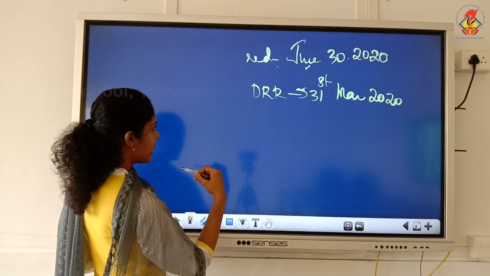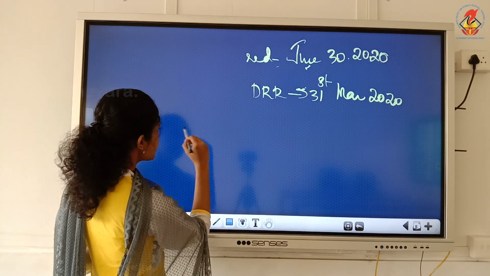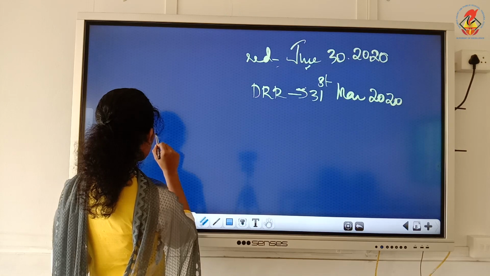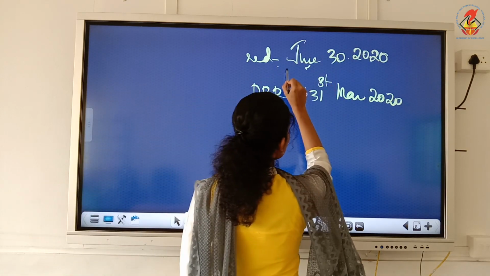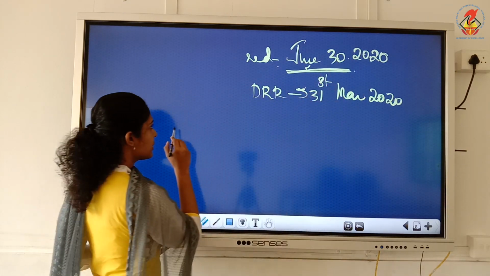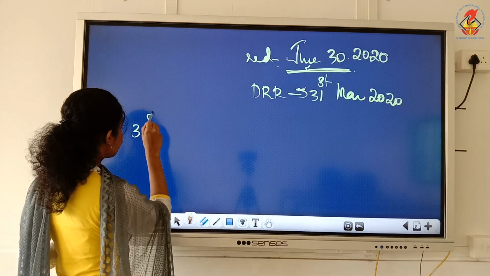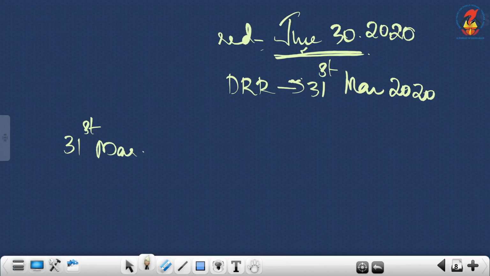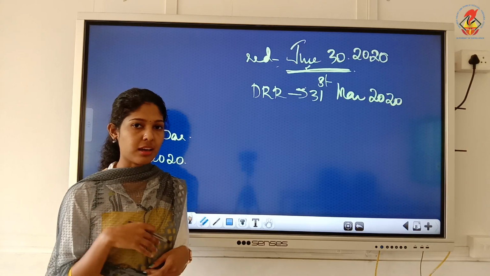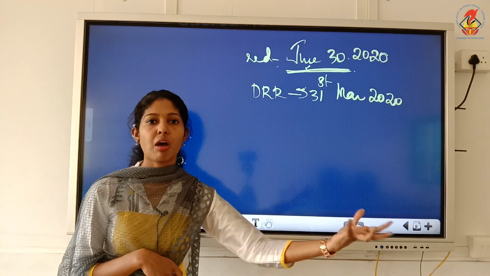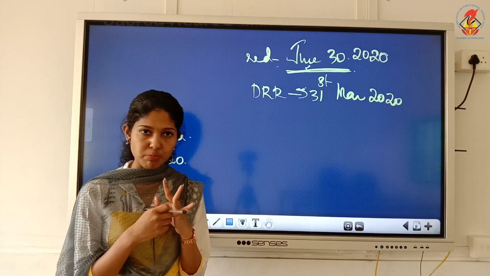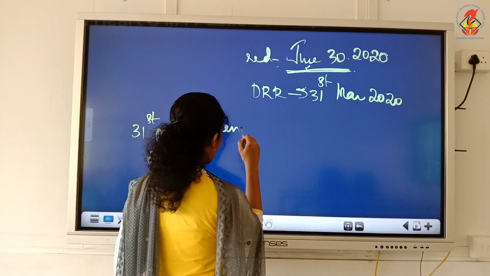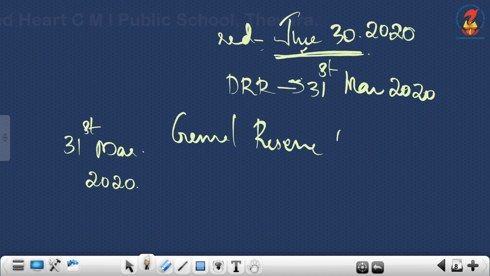Yes, so we will write journal entries. You can give the heading accounting entries. So the first is creation of DRR, and suppose we are planning to redeem debentures on June 30th. So the process will start on 31st March. You can write specimen entries with the date. So we will start the process on 31st March 2020. That is, we are going to create DRR. So from where will you take the amount? From your profit balance. You have 3 options. You can take it either from general reserve, or usually it will be taken from P&L, but all these options are there.